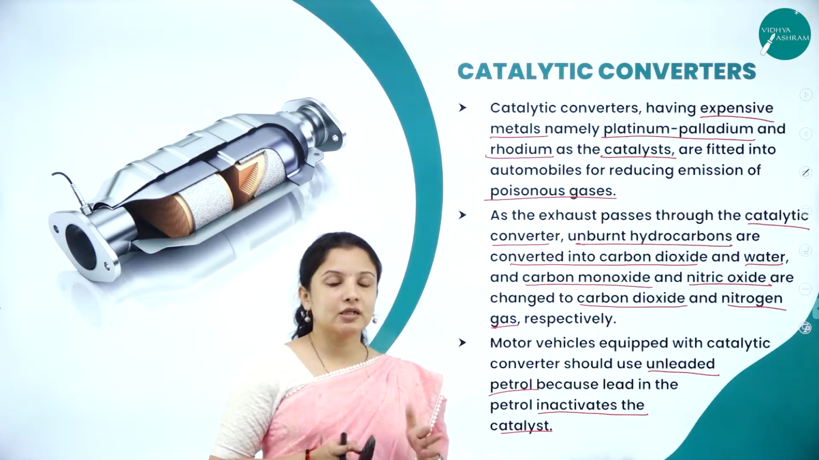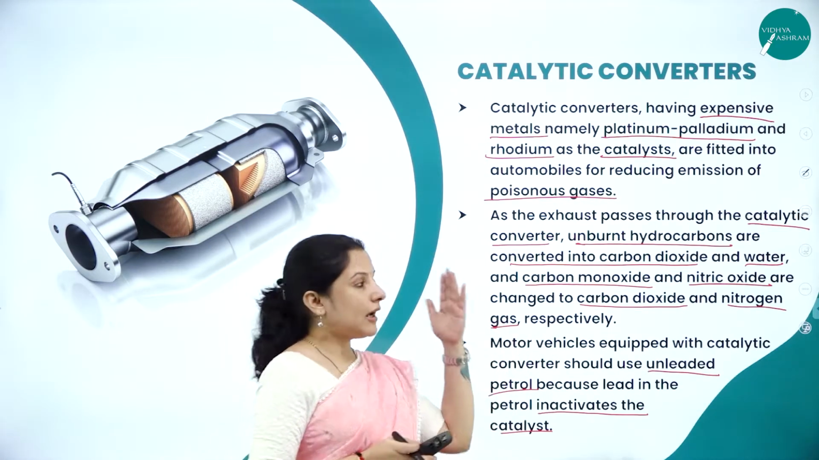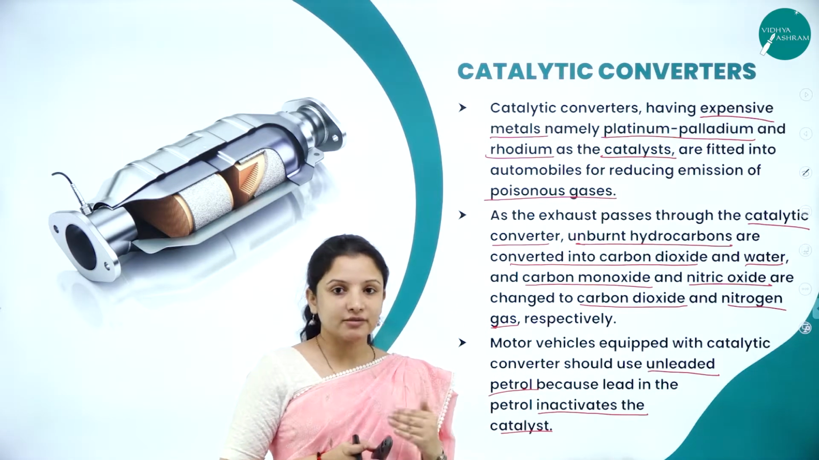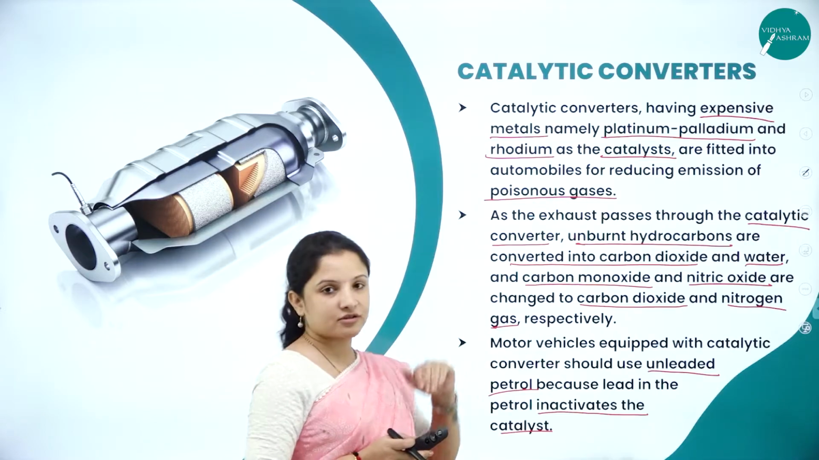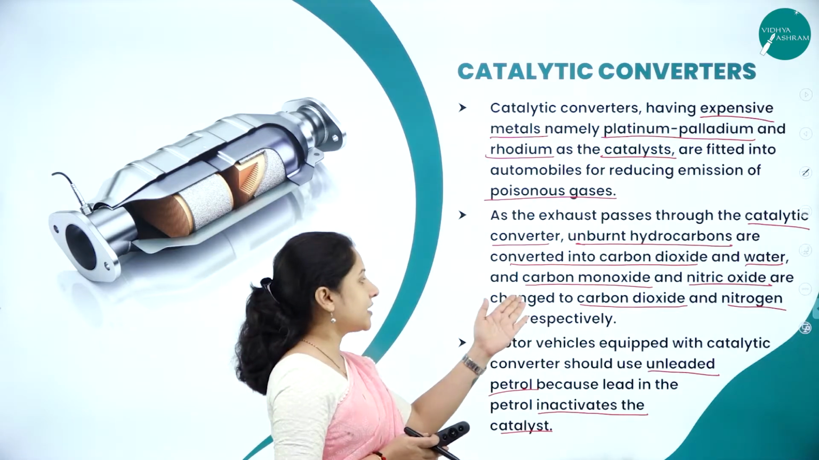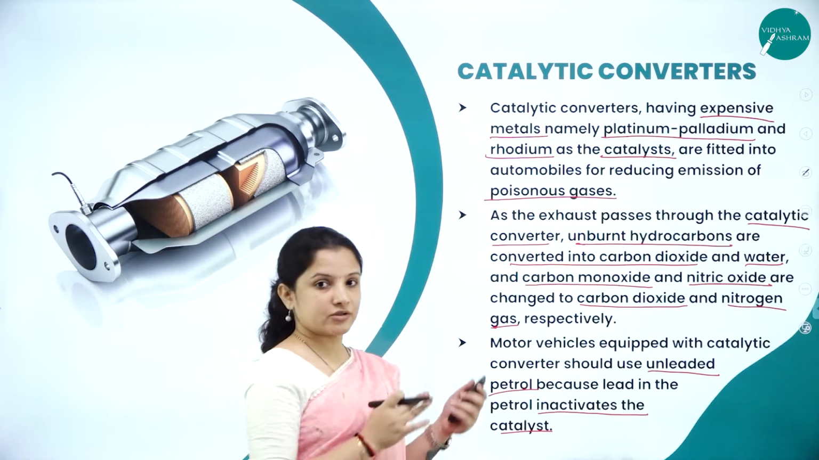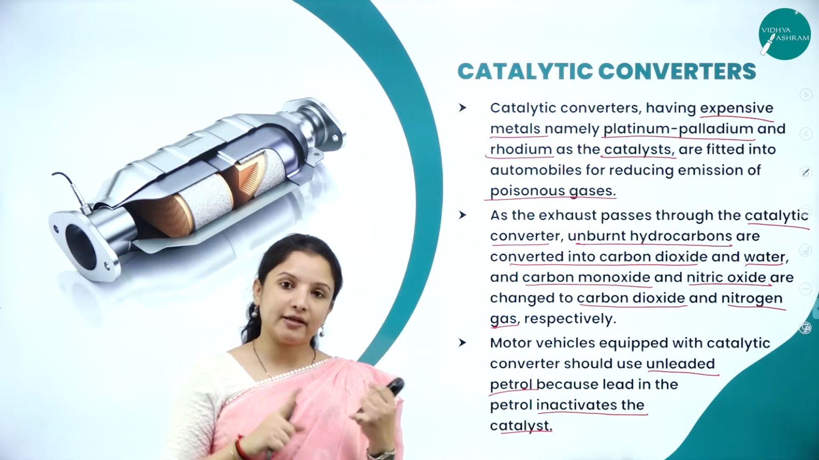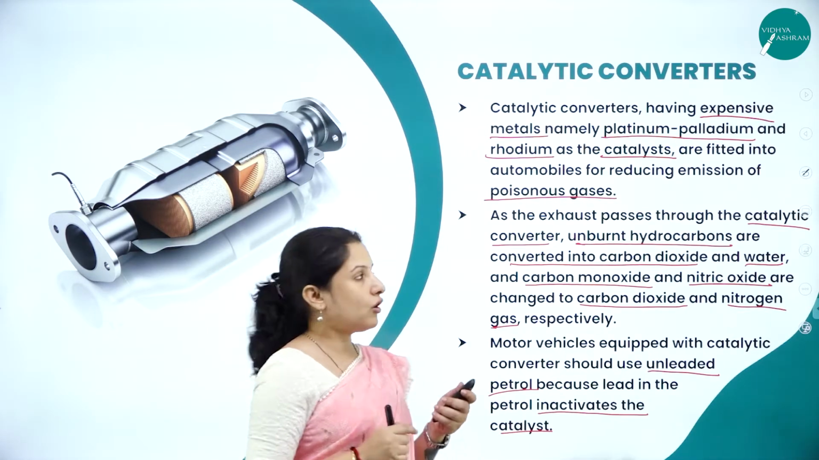So, the main function of the catalytic converter is this: instead of vehicles directly releasing hydrocarbons, carbon monoxide and nitric oxide to the atmosphere, which is harmful and causes air pollution, catalytic converters convert the hydrocarbons into carbon dioxide and water, convert the carbon monoxide into carbon dioxide, and convert the nitric oxide into nitrogen gas, so that it can be released to the air without causing any pollution. So, that is the main function of the catalytic converter. Therefore, air pollution can be controlled by using electrostatic precipitators in industries and catalytic converters in automobiles.